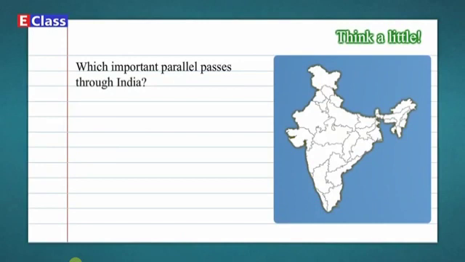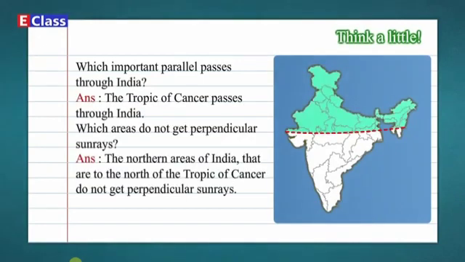Think a little. Which important parallel passes through India? Answer. The Tropic of Cancer passes through India. Which areas do not get perpendicular sun rays? Answer. The northern areas of India that are to the north of the Tropic of Cancer do not get perpendicular